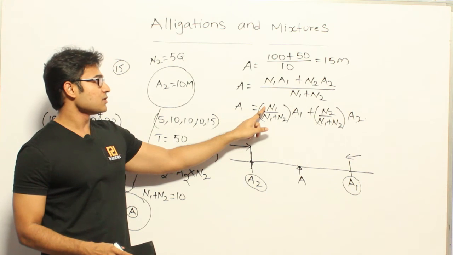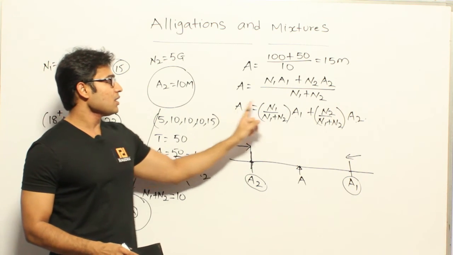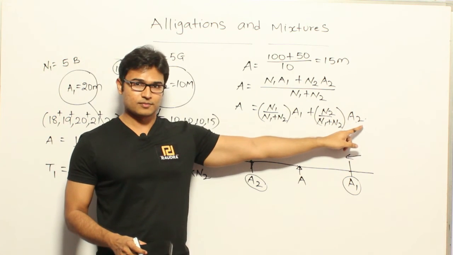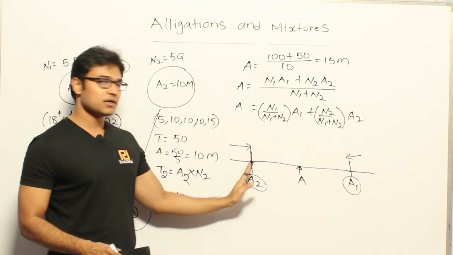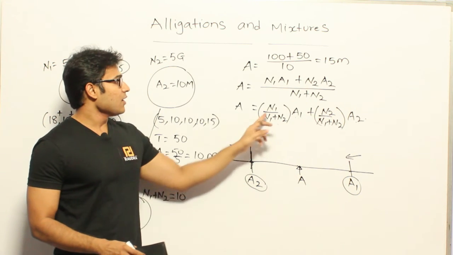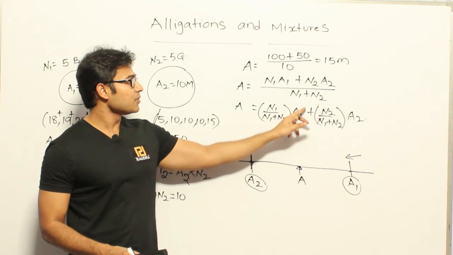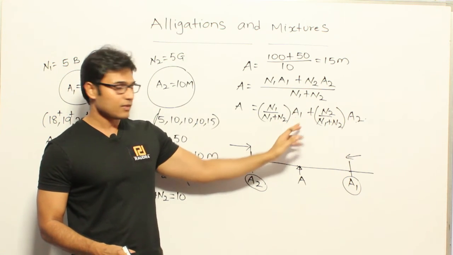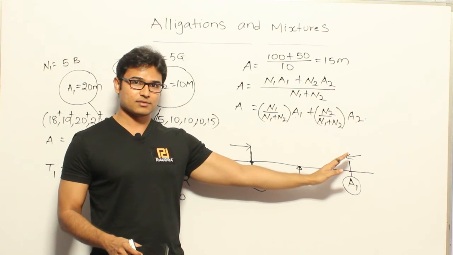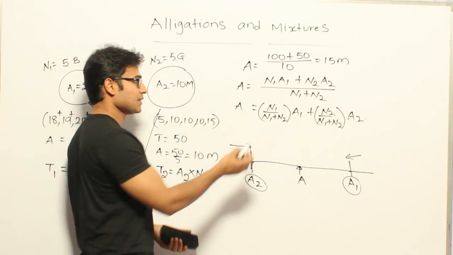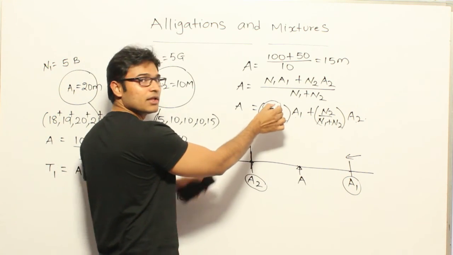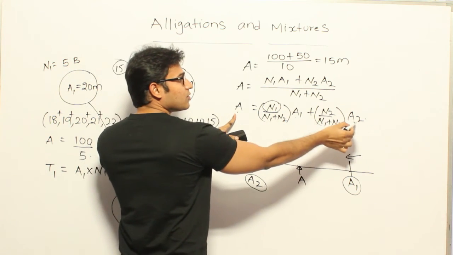If you make n1 as 0, then what does it mean? All the items are of type a2. Then your average will go completely towards a2, right? If you make n2 as, let's say, 0, then all the items will be of type a1. Then your average is going to go towards a1, right? See, what I mean to say is, if you make this one as 0, then the average will be directly equal to a2.